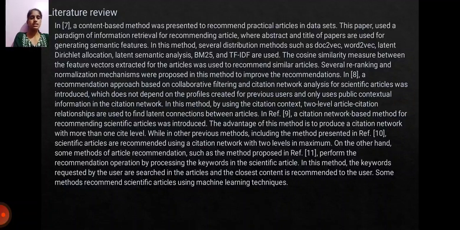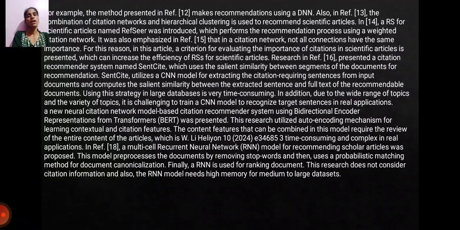to the user. Some methods recommend scientific articles using machine learning techniques. For example, the method presented makes recommendations using a DNN. Also, in the reference, the combination of citation networks and hierarchical clustering is used to recommend scientific articles. An RS for scientific articles named RefSir was introduced, which performs the recommendation process using a weighted citation network.